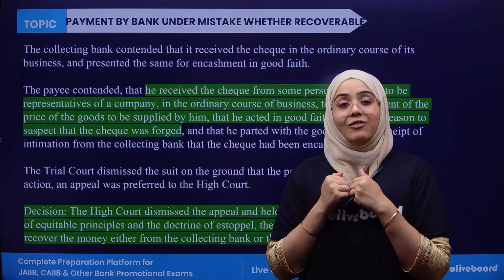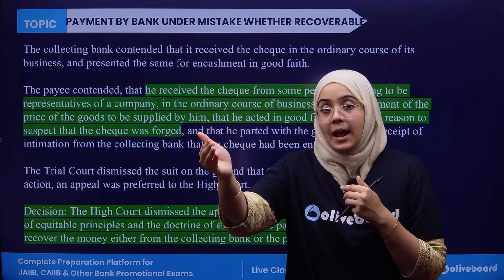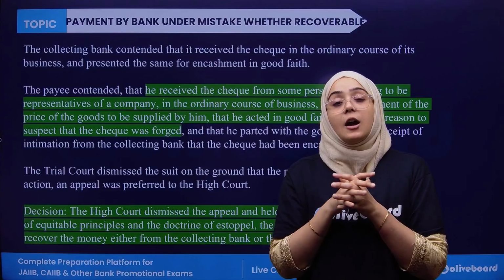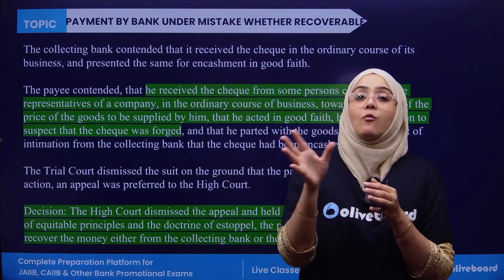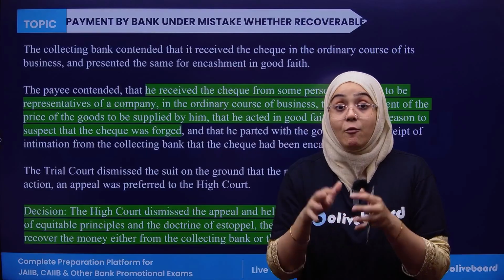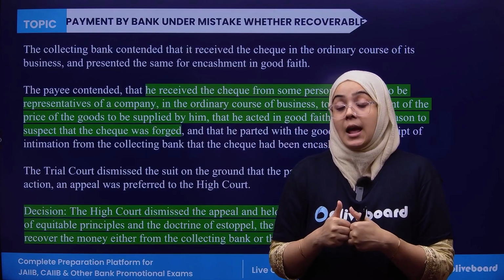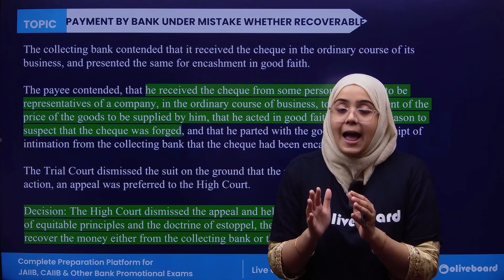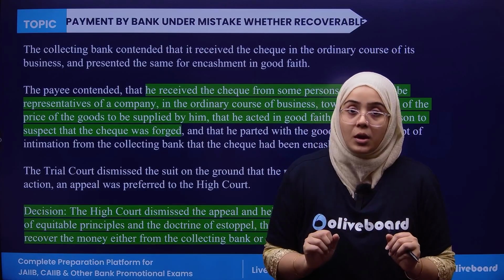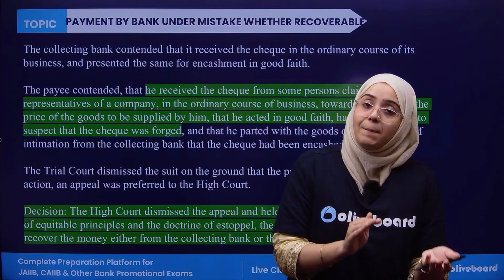Now, I submitted that check to the collecting bank and I was waiting for the confirmation. And the collecting bank confirmed that, okay, the check has been forwarded for clearance. And when I received that confirmation, I dispatched the goods and made the supply of the goods.